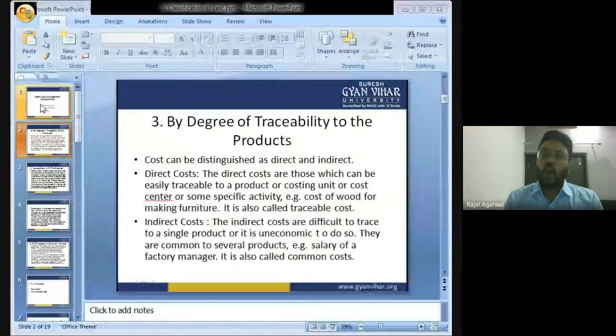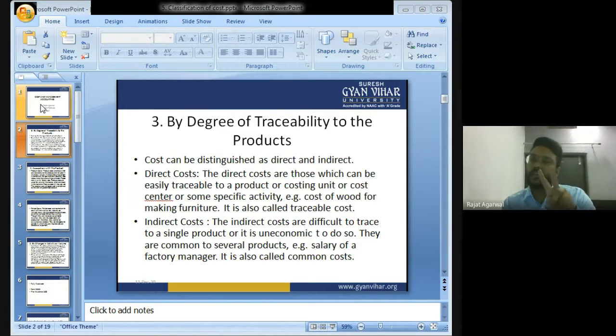Okay. Now point number 3. Cost can be classified on the basis of degree of traceability of a product. In this, there are two types of cost: direct cost as well as indirect cost. Direct costs are all those costs which can be easily traceable to a product.